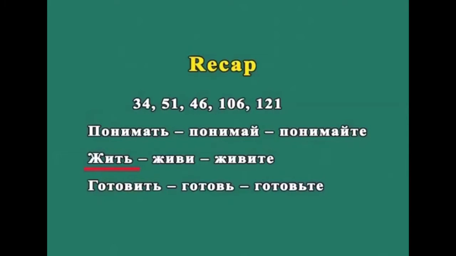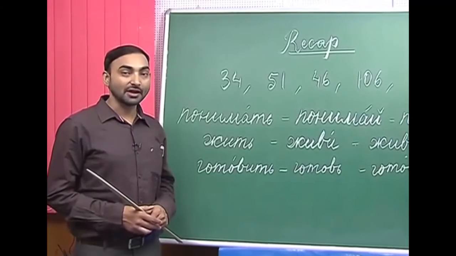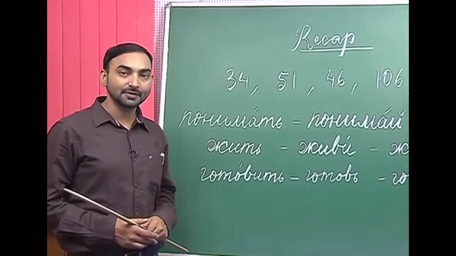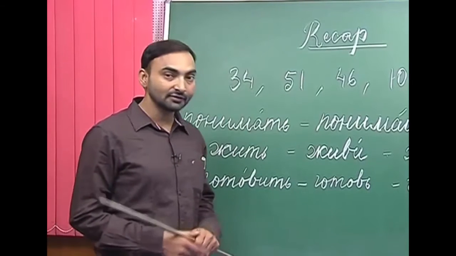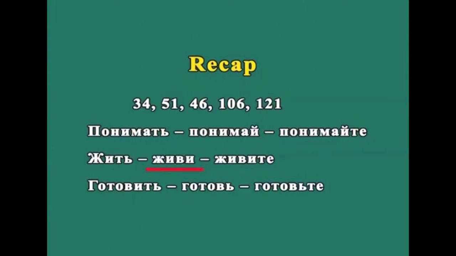The next verb we have is zhit. Zhit, how do we conjugate zhit? And you have to remember the ani form, the third person plural form. So, ani zhivut. And one more thing, zhit has a stem zhiv. It ends with a consonant which is v here.